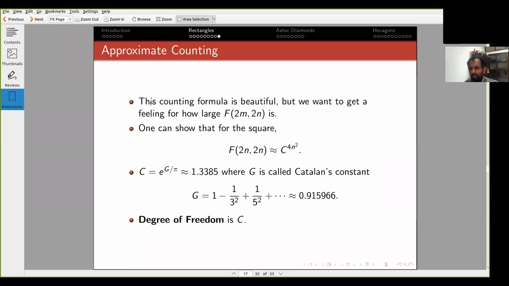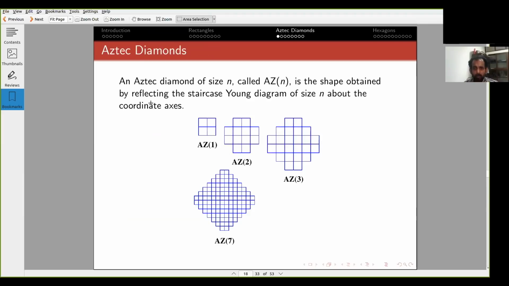Okay. So that tells us how much freedom we have in some sense to play with. Okay, I'll come back to this later. Okay, so that was about rectangles.